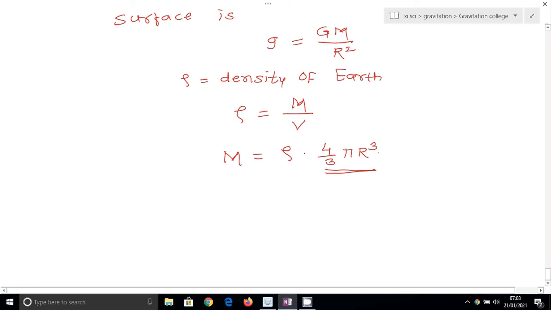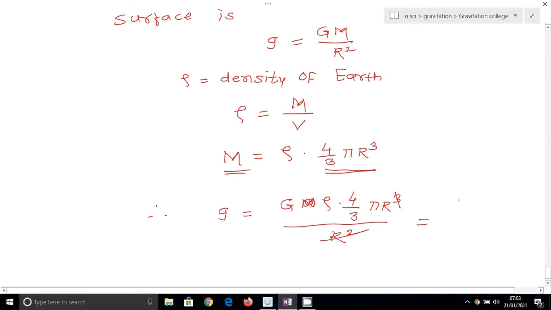Now if I substitute this value of mass in the formula of g, we get small g is equal to capital G into rho 4 by 3 pi r cube divided by r square. Here capital R is the radius of earth, so r cube and r square get cancelled.